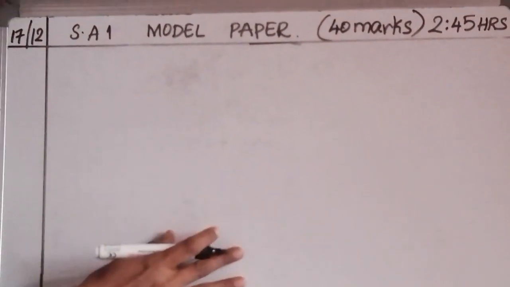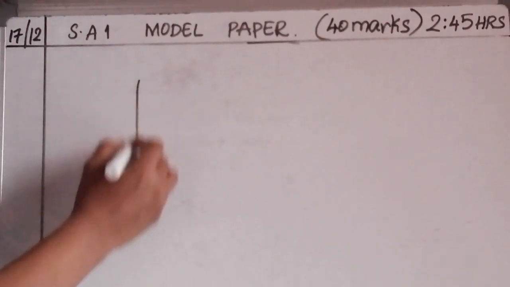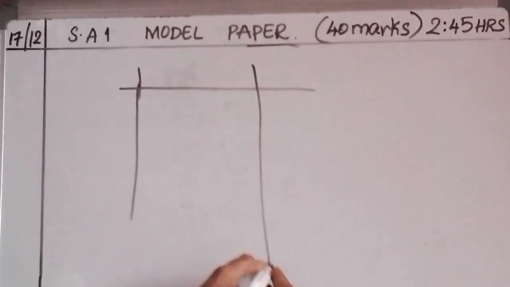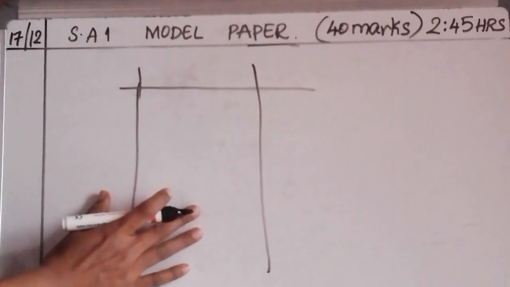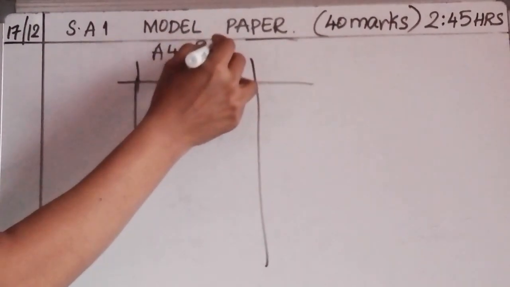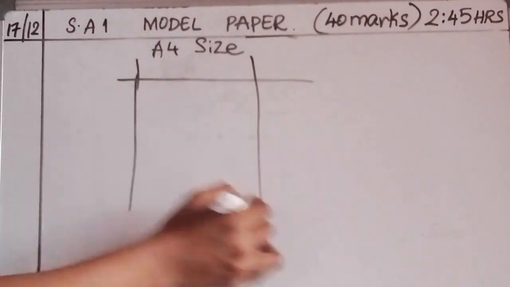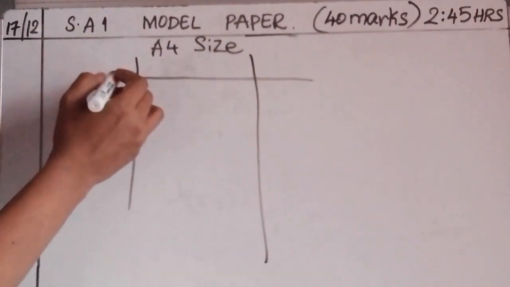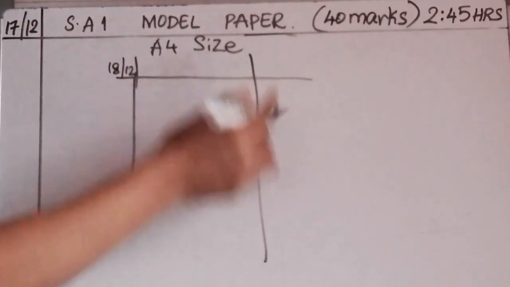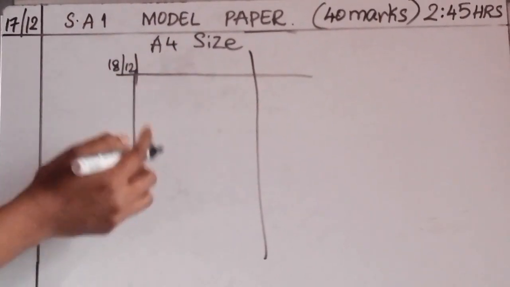So at 8:45 the question paper will come. Before that you should be ready with the margins. Draw the margins. Rough column you have to draw. First take out A4 size paper. Draw the margins on 4 sides, 2 lines here and 1 line above. Write tomorrow's date. You have to keep all this ready for tomorrow. Today only you draw and keep.